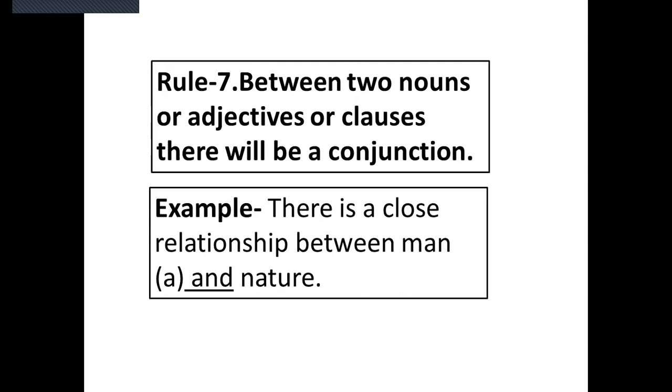The conjunction word and is between man and nature, two nouns. Man is a noun, nature is a noun. So the conjunction word is and. In the gap we have written a conjunction word. So the correct sentence is there is a close relationship between man and nature.